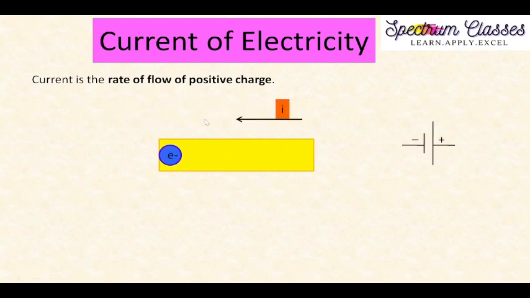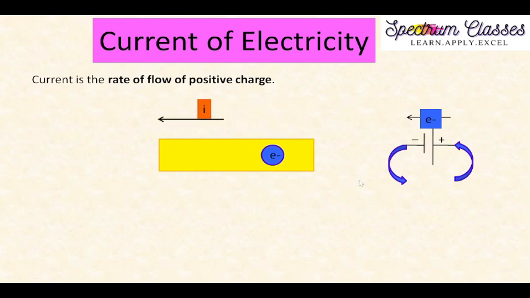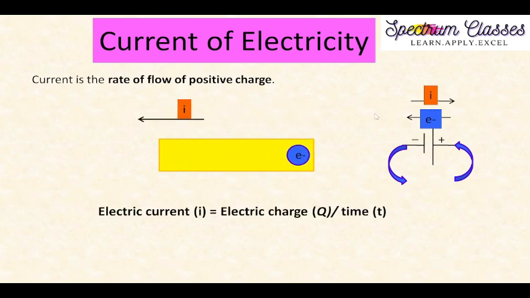You can understand it with this example. Here this is the negative terminal and this is the positive terminal of a cell, and we have a flow of electrons, which you can see with the help of these arrows. The direction of current will be opposite to this. Now you can understand the definition of current by this formula: electric current, represented by I, is equal to electric charge divided by time. The electric charge, which we discussed in the previous slide, is equal to N into E, so I equals N E divided by T.